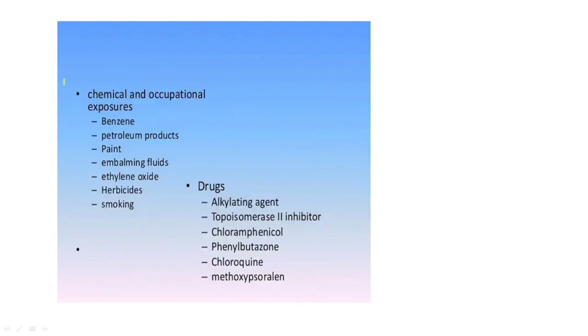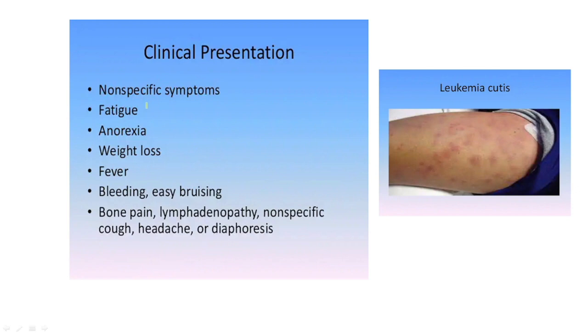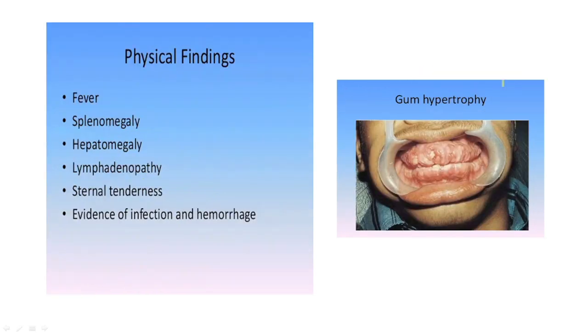Okay. Now, besides that, there are other causes as well, like chemical or occupational exposure, or drugs like alkylating agents, topoisomerase 2 inhibitors, chloramphenicol, phenylbutazone, chloroquine, etc. Now, clinical presentation: patients usually have non-specific symptoms like fatigue, anorexia, weight loss, fever, bleeding or bruising. You have certain rashes that develop, which results in what is called leukemia cutis. Physical findings: there may be gum hypertrophy, that is seen right here. Patients may have splenomegaly, hepatomegaly, lymphadenopathy, sternal tenderness.